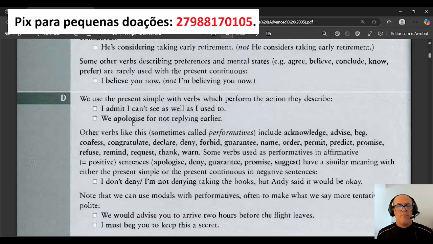Okay, so we apologize for not replying earlier. Again, remember that reply here is with ing because of the preposition for. So we apologize for not replying earlier. Okay, I admit I can't see as well as I used to.